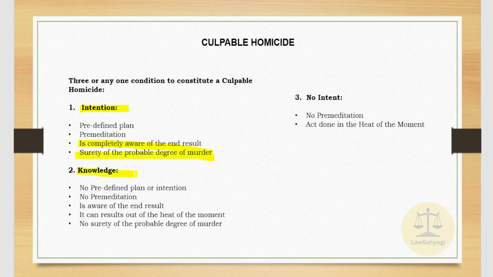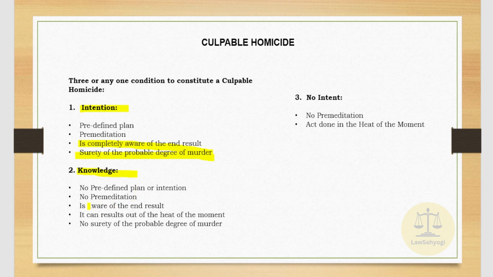Second key point is the presence of knowledge. What is knowledge? Knowledge can be defined as the understanding of the surroundings or the knowledge of the act the person is doing. Knowledge is not a predefined plan. Suppose a person has knowledge, he might not have the intention while performing the act, but he has to have the knowledge while he is doing the act, and the knowledge of the result of the act.